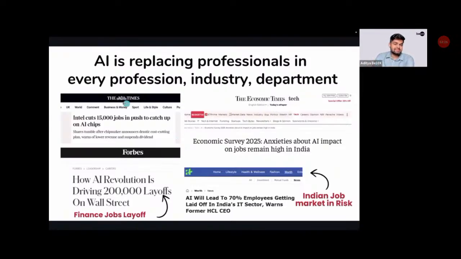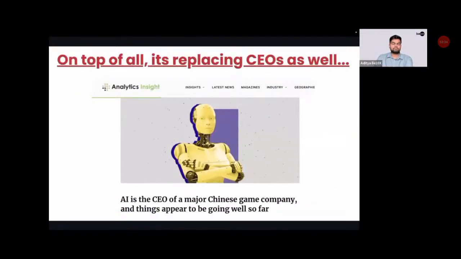So we can see AI is cutting jobs in physical hardware, AI is cutting jobs everywhere, right? Layoffs of 70-80% of people, lakhs of people getting laid off, became a common phenomenon. Now you must be thinking, are only entry-level employees getting affected?